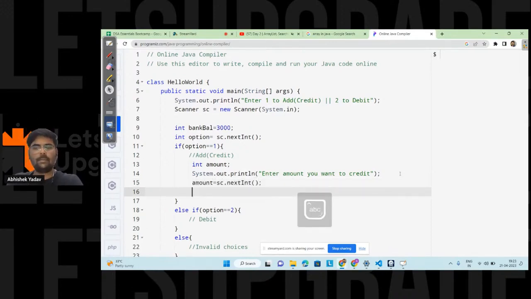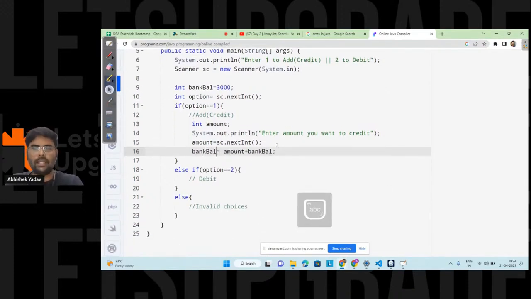So we will get the amount, and then we have to add the amount to the current bank balance. The current bank balance is this one, right? Let's add the amount here, and whatever result I get, I will store inside the bank balance again, right everyone? Bank balance here.